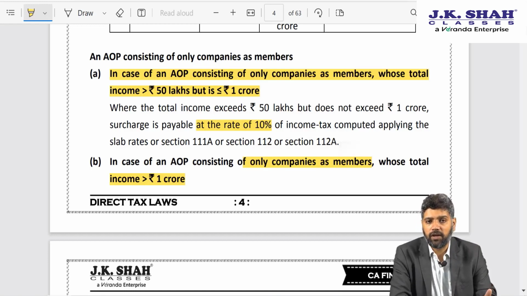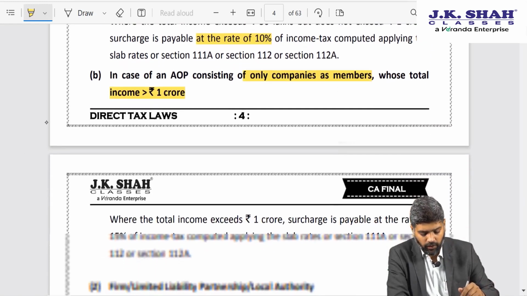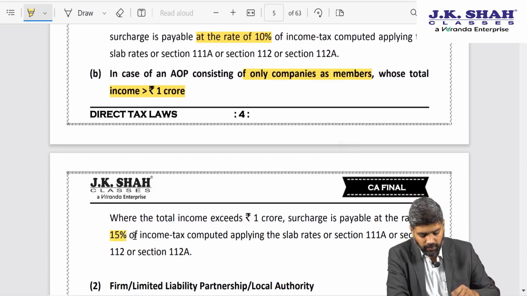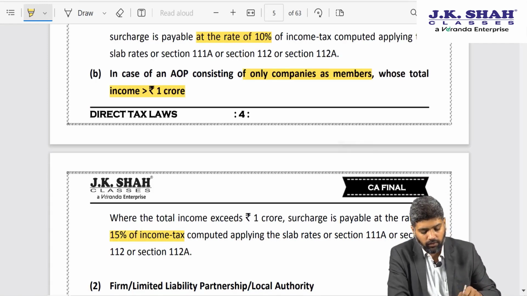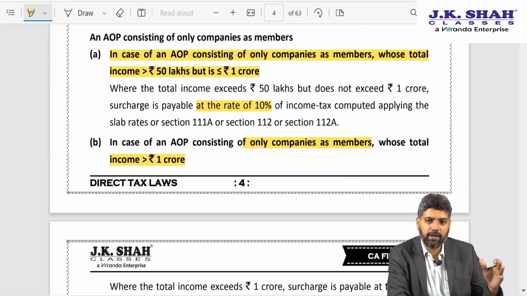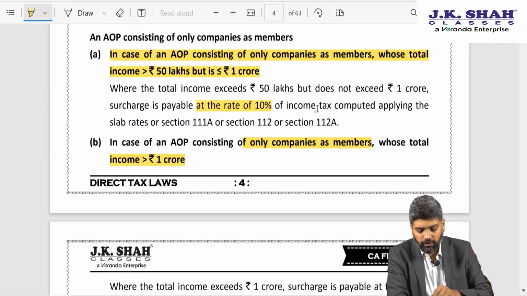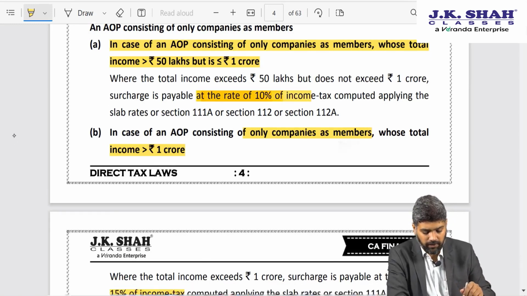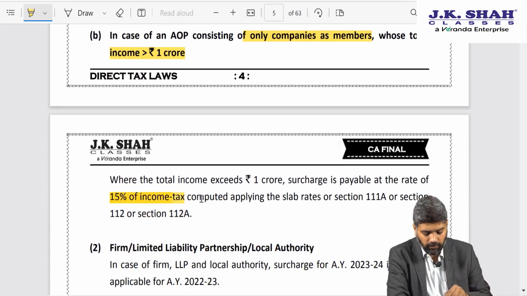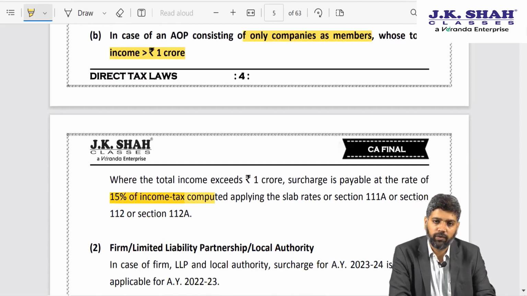All members of such AOP, if they are companies, in that case the rate of surcharge if income exceeds 1 crore shall be 15%. So, in case of AOP where only companies are members and the total income is between 50 lakhs and 1 crore, the rate of surcharge is 10%, and if the income exceeds 1 crore, then the rate of surcharge is 15%.